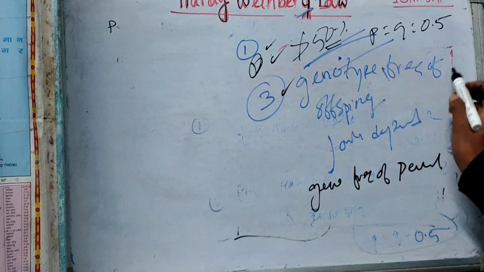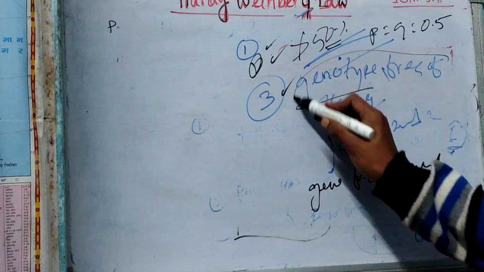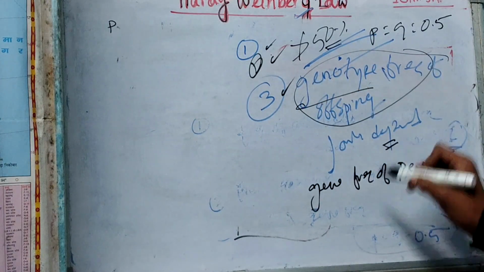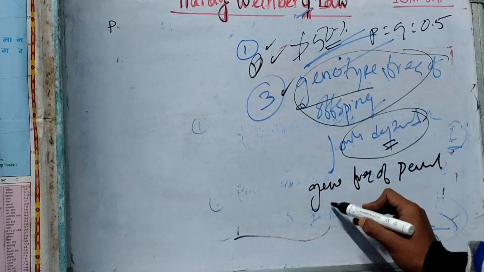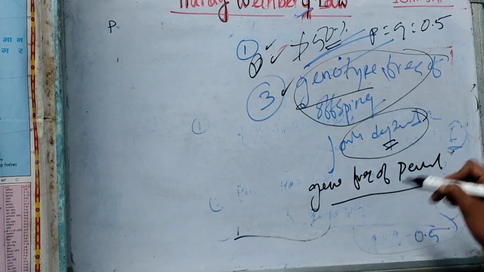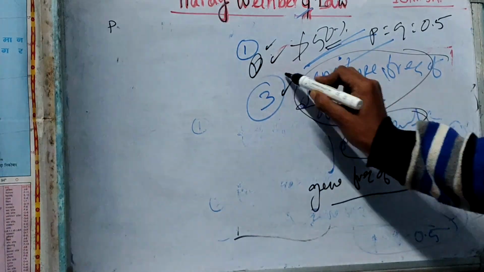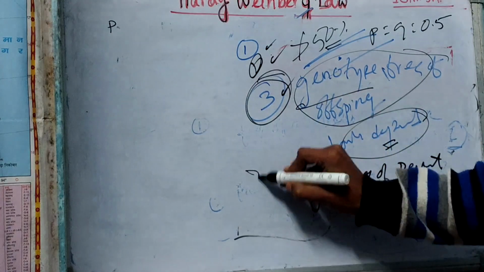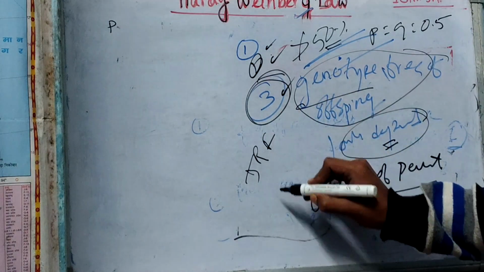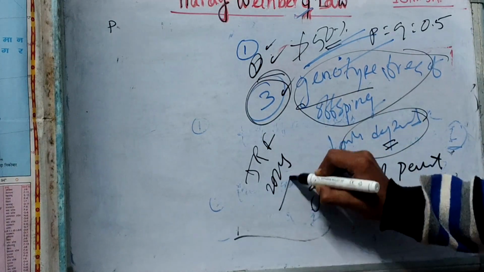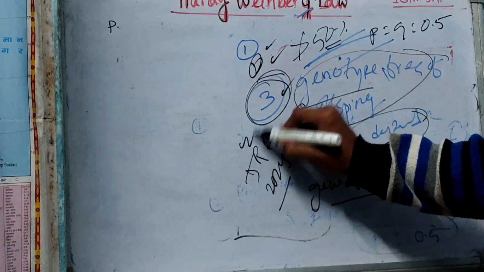Third, the genotypic frequency of the offspring depends only upon the gene frequency of the parent. And this was the actual question of the JRF 2024 paper of animal science.